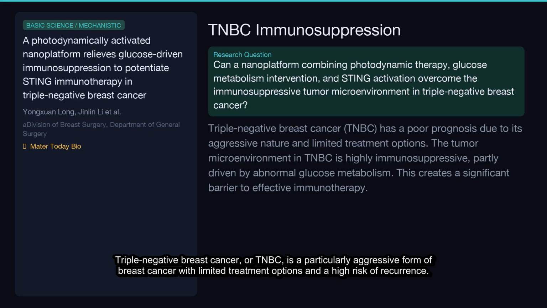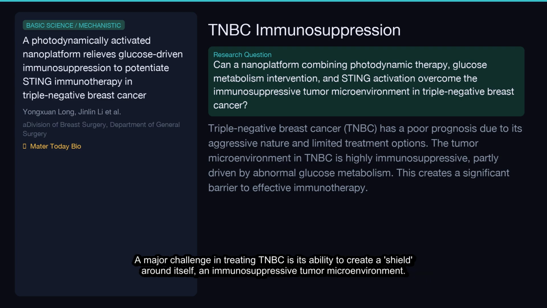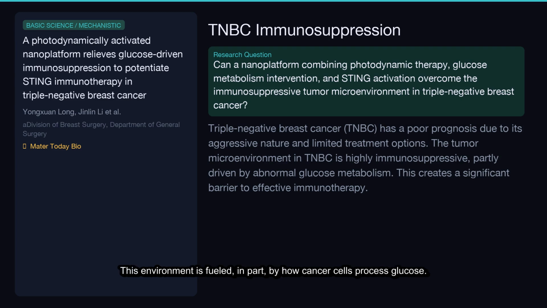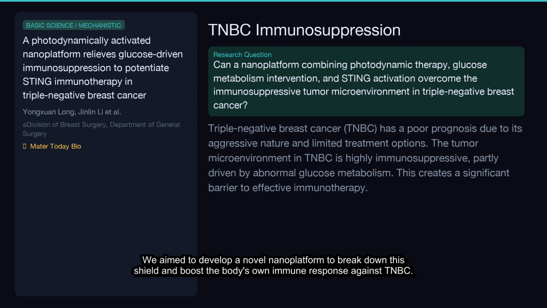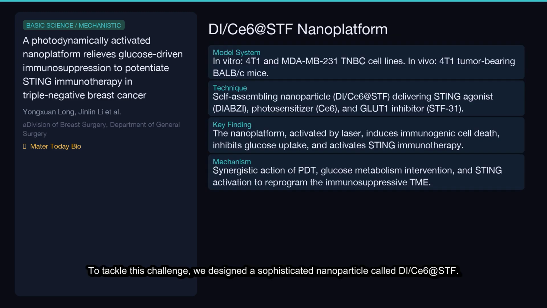Triple-negative breast cancer, or TNBC, is a particularly aggressive form of breast cancer with limited treatment options and a high risk of recurrence. A major challenge in treating TNBC is its ability to create a shield around itself, an immunosuppressive tumor microenvironment. This environment is fueled, in part, by how cancer cells process glucose. We aim to develop a novel nanoplatform to break down this shield and boost the body's own immune response against TNBC.